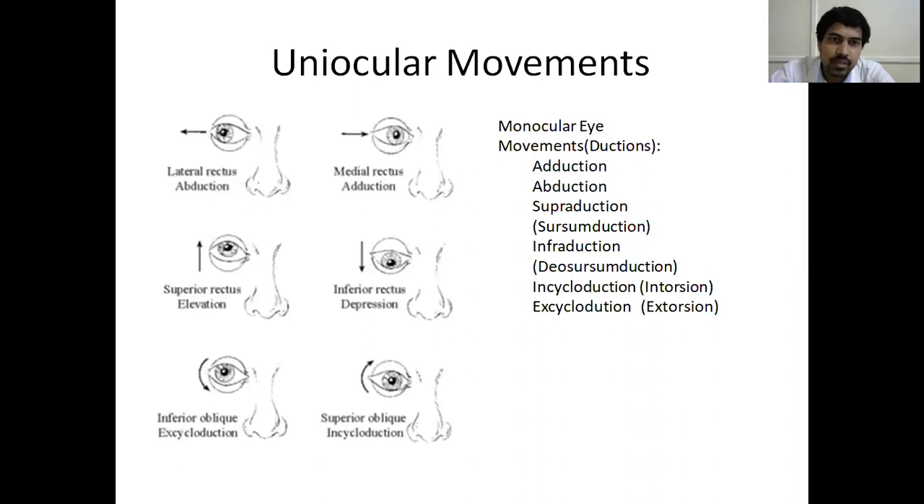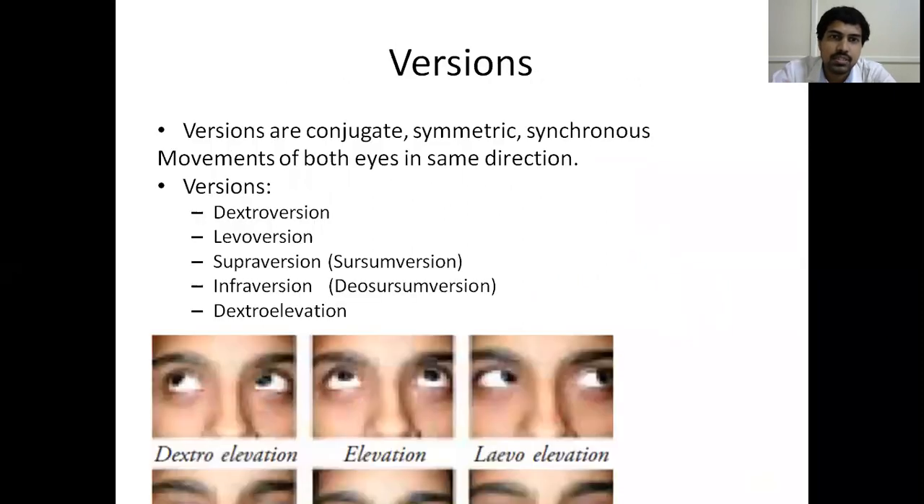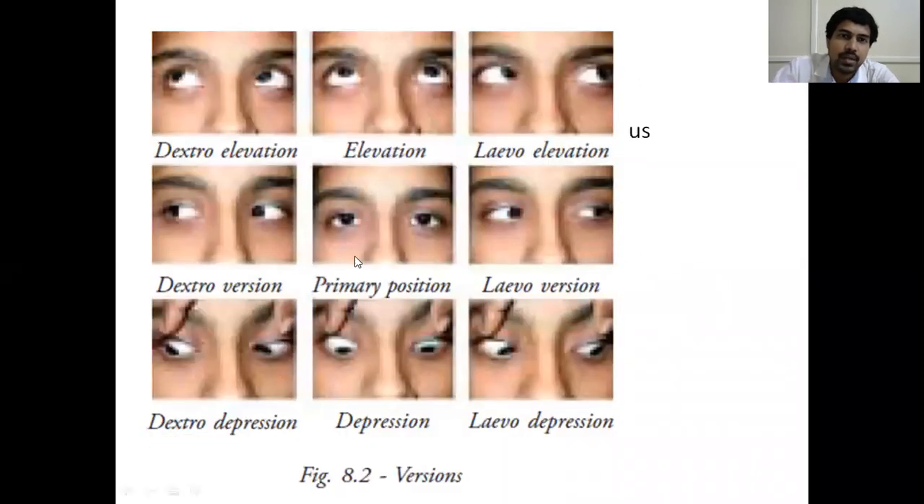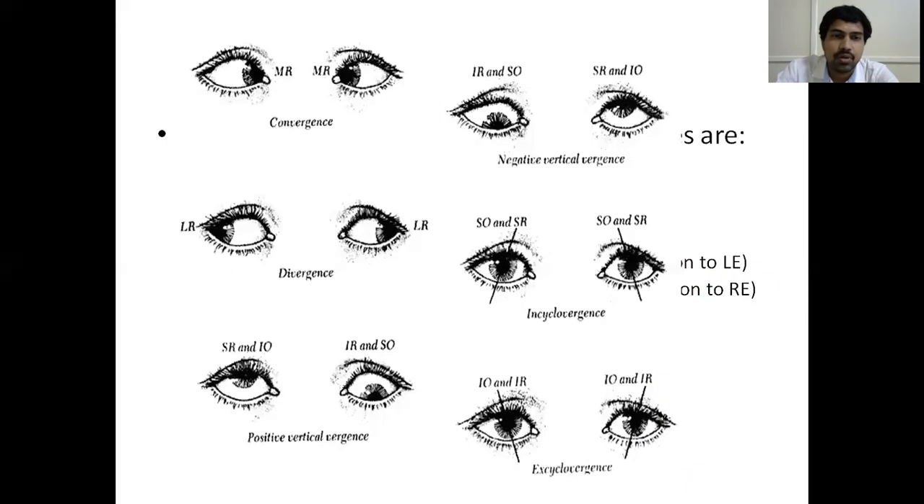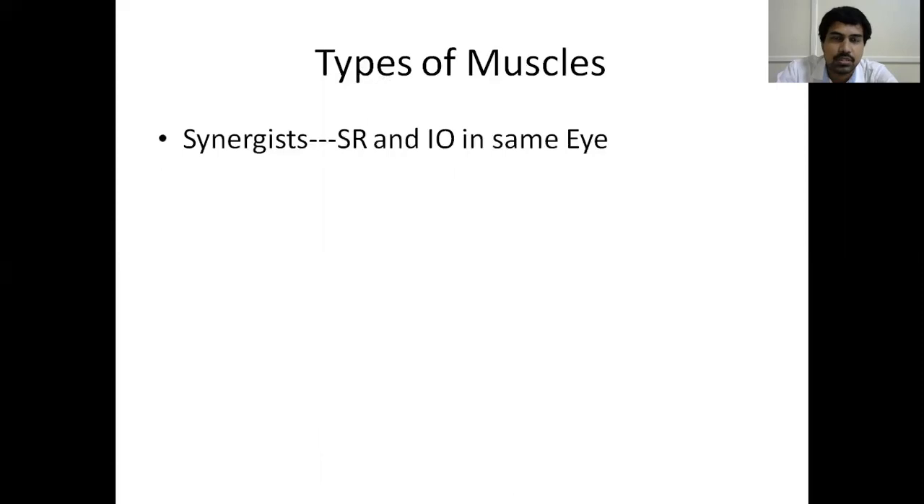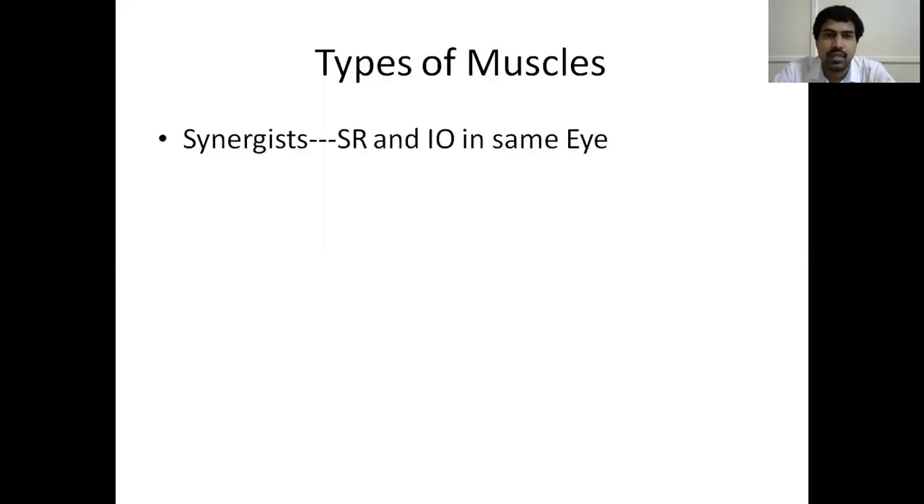And what are the various movements? Uniocular movements: adduction, abduction, supraduction, infraduction, incycloduction, excycloduction. Binocular movements are versions, where you can see both eyes moving in the same direction: dextroversion, levoversion, dextroelevation, levoelevation, elevation, depression, and all this. Similarly, dextrocycloversion and levocycloversion. And vergences, I told you: convergence, divergence, positive and negative vertical vergence, incyclovergence, excyclovergence. So we'll close it today, and the types of muscles in binocular single vision we'll take in the next class.